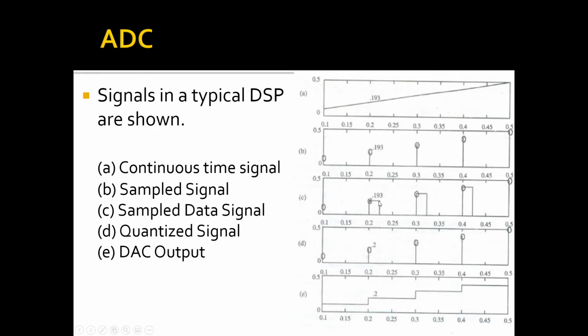So for a particular interval of time, you can see that even though the input is changing, the sample and hold circuit output remains constant. Now these values are converted to digital signals, that is digital representation, that is the quantized signals. And then once you give the digital signal to the DAC, the DAC output is in staircase format.